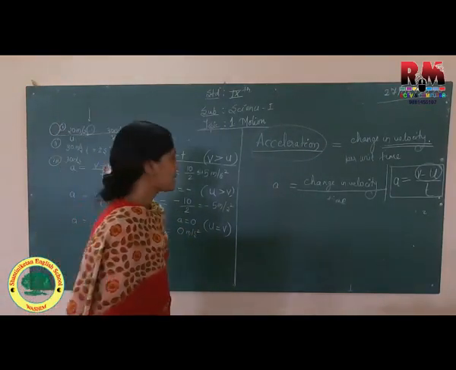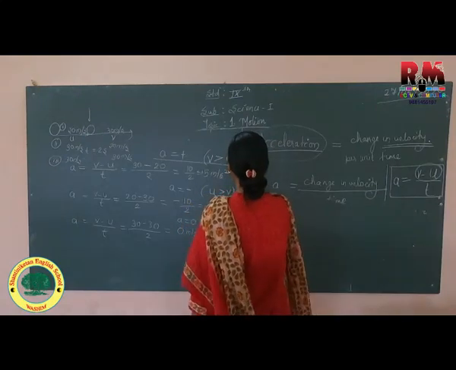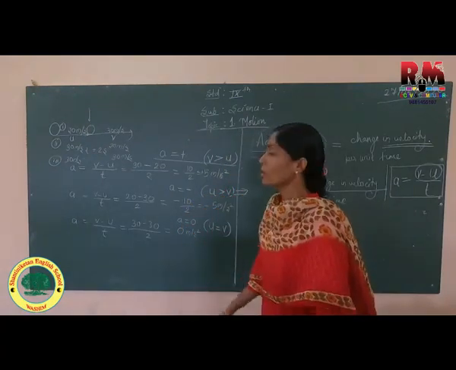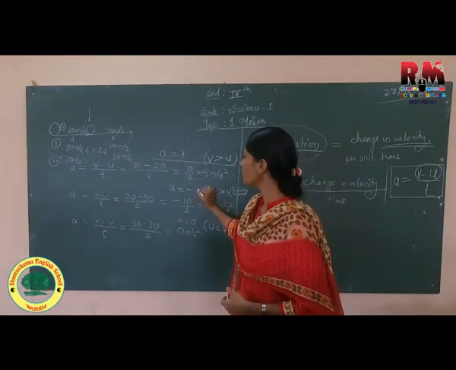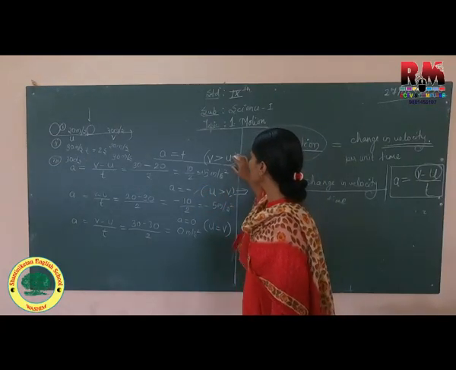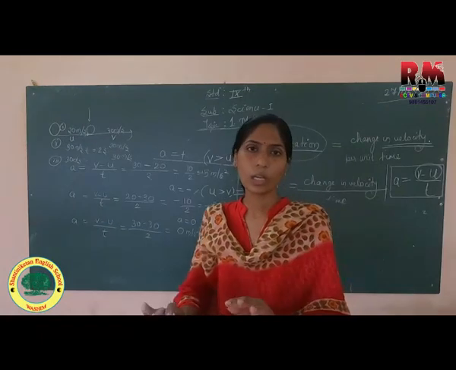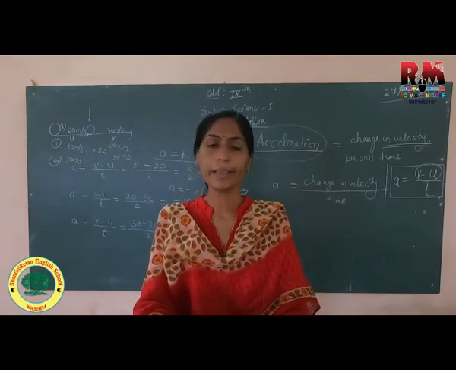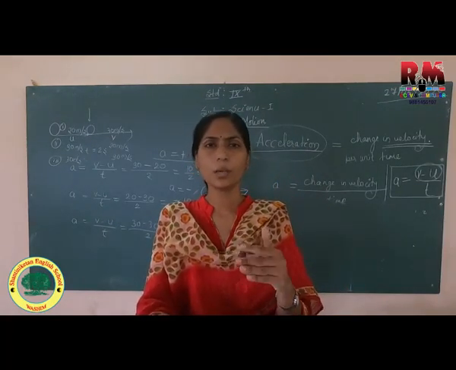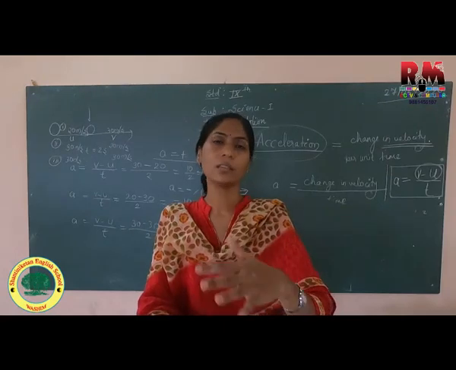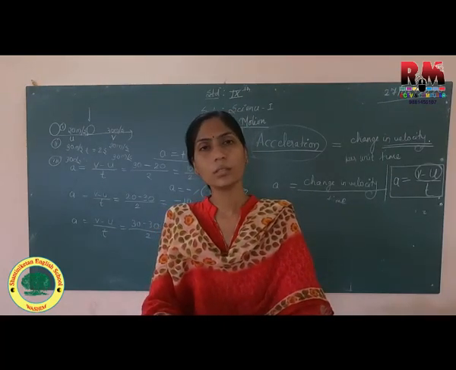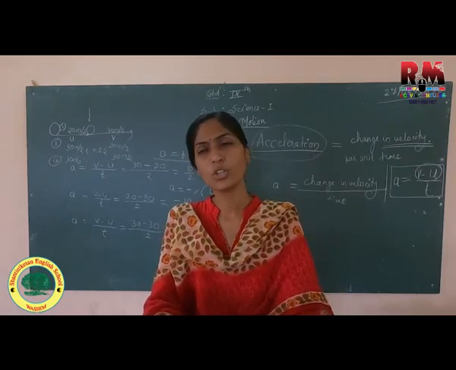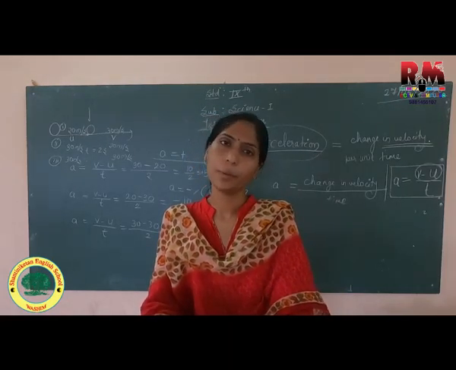So I'll give a simple example here. Negative acceleration, what is that? Positive first and then negative. Just imagine how negative acceleration comes. You are going by your bike on a road. Suppose there is traffic, so your speed is 20 kilometer per hour.